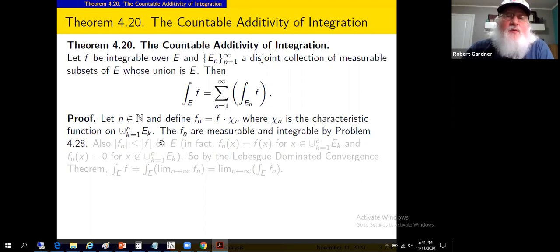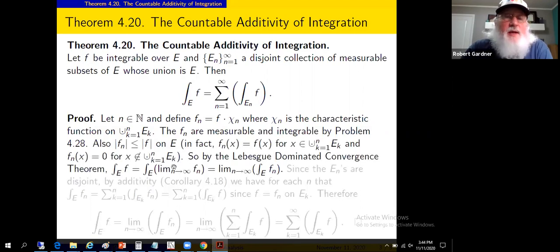So we'll integrate over these partial sums of the countable union. We'll use additivity on that. We'll have to deal with a limit somehow or other. The integrability of f will allow us to deal with that limit using the Lebesgue Dominated Convergence Theorem. F sub n, so defined, is measurable and it's integrable. Exercise 4.28 in the exercises will take care of that. It's effectively f sub n is the restriction of function f to this union of a finite number of E's.